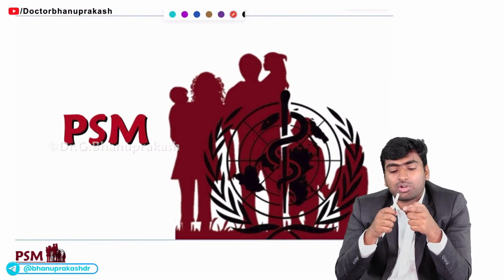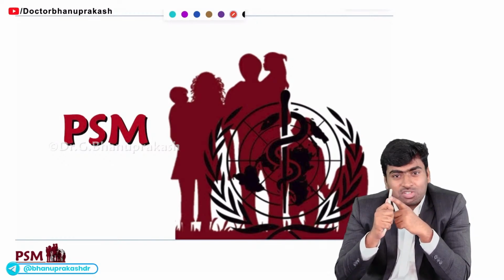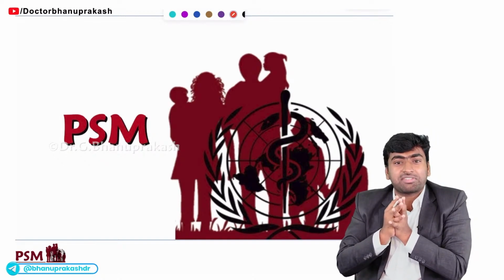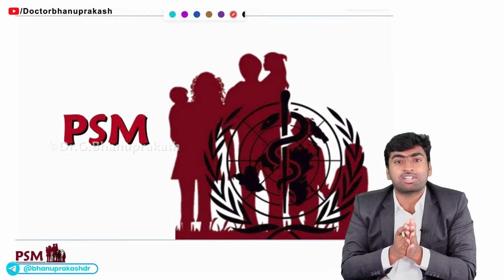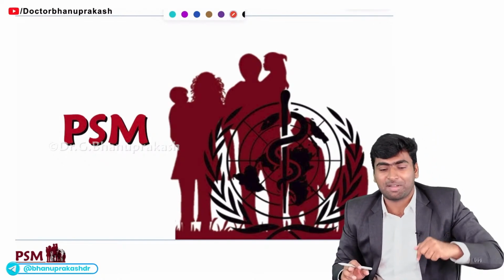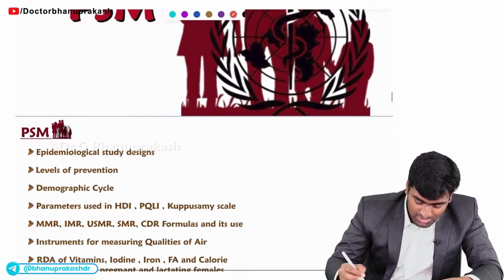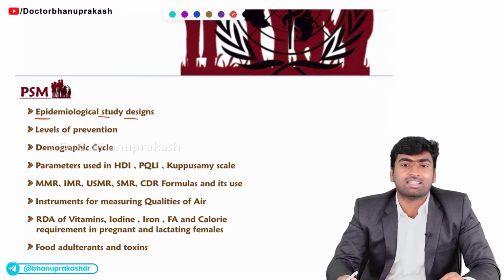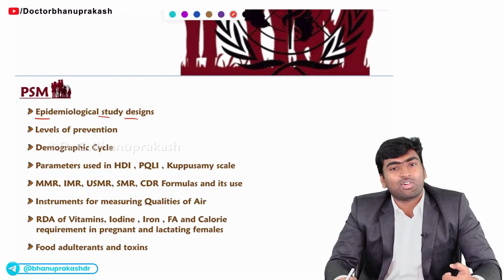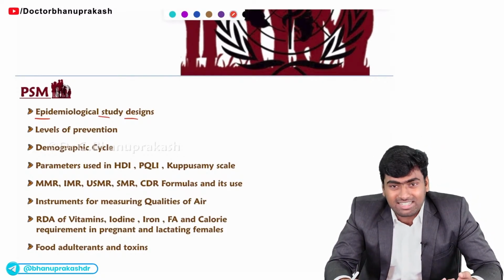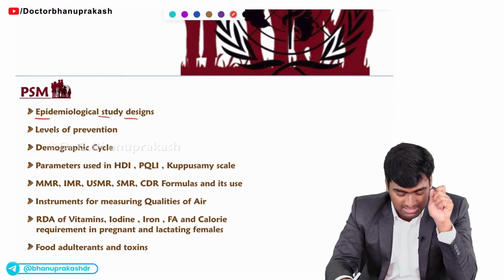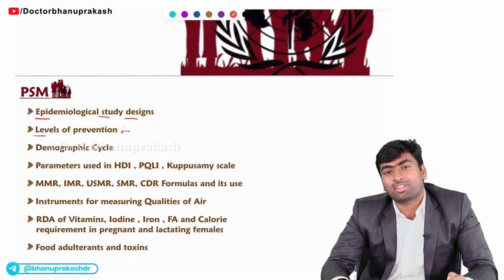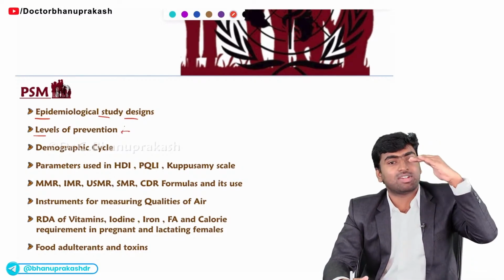So PSM will get around 30 to 40 questions. It depends on the mood of the examiner. If he is very good, he will take 40 questions from PSM. Okay, remember, 40 questions from a single subject, which is PSM. Okay, in PSM, you will start with epidemiological study designs. They will ask which of the following study designs is used in this, or which of the following study designs is used to calculate the incidence. So remember to study about study designs. Fine. And about levels of prevention, they will ask you which of the following is the secondary level of prevention. Like this, they will give 4 options.